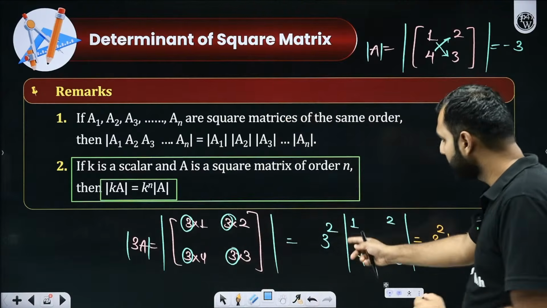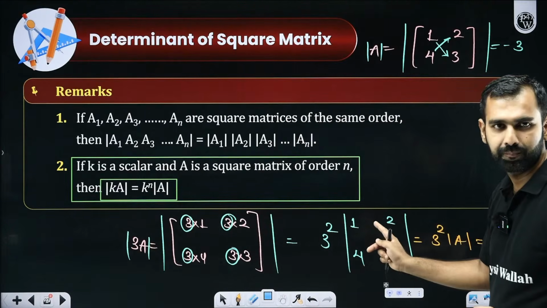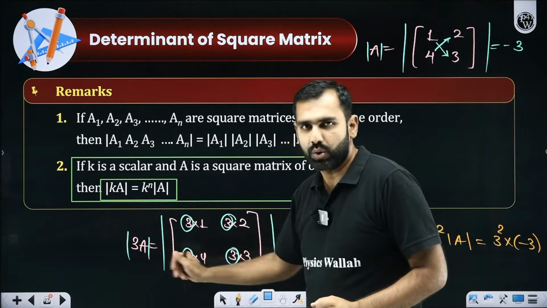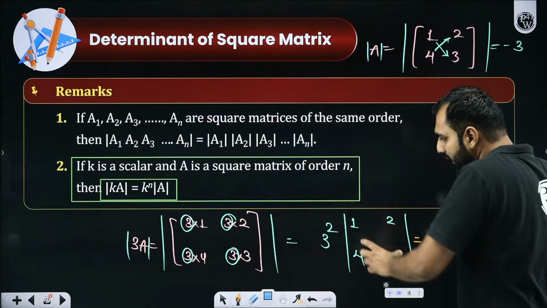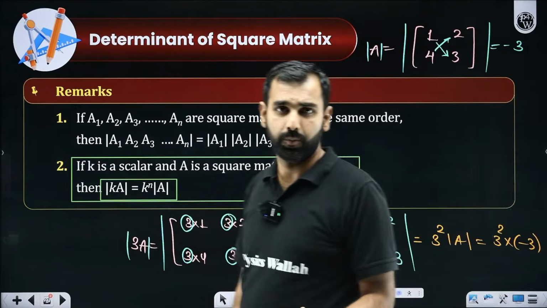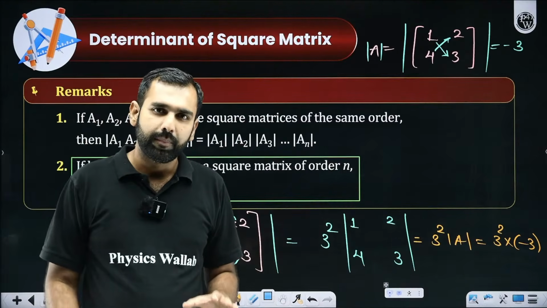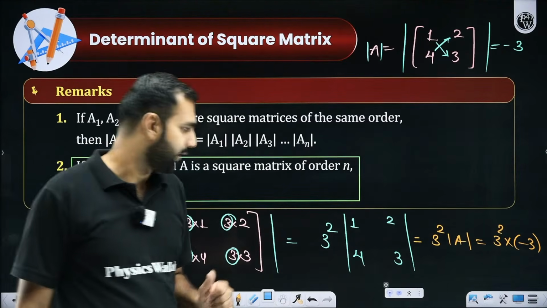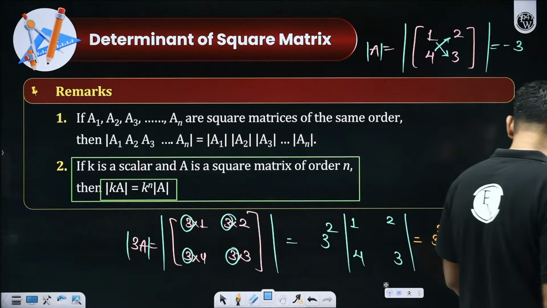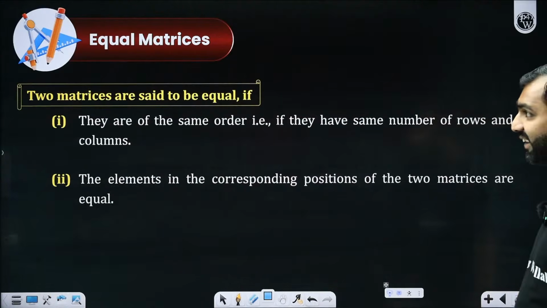I hope that same thing you must have started noticing here. If it was determinant of 3A, so I got 3 square times determinant of A. Yes or no? And here is your proof. Yes or no, all the participants, everybody got this? Everybody with me on this? So far, I hope there is no confusion on whatever is explained so far.